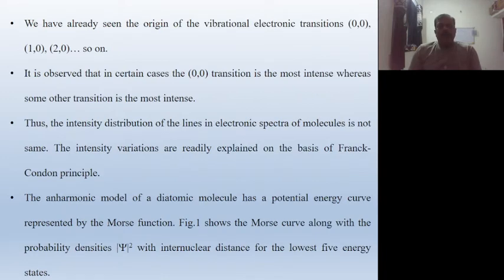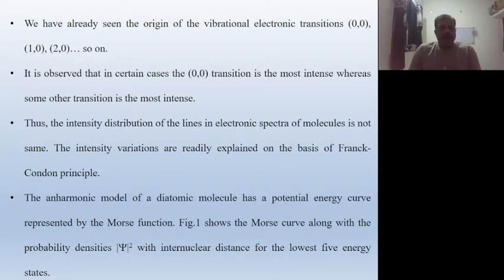We have already seen the origin of vibrational electronic transition in the last article, vibrational coarse structure. We have to discuss the transition. 0-0 means the ground state level going to the excited state 0 level, that is the 0-0 level. The 1-0 means ground state 0 and excited state 1. They are the same as 2-0, 3-0, 4-0 and so on.